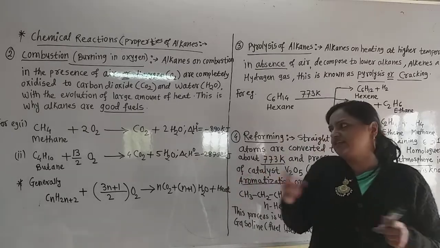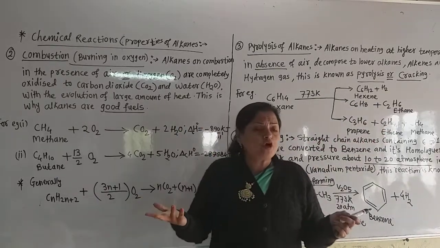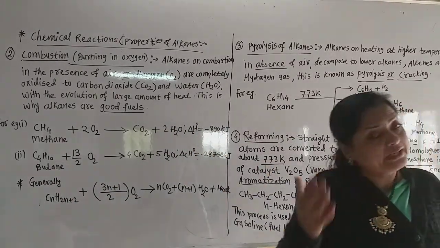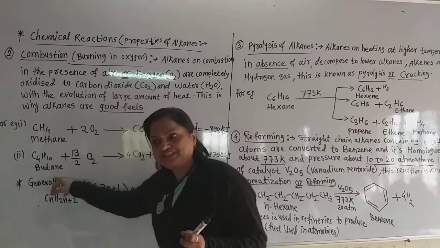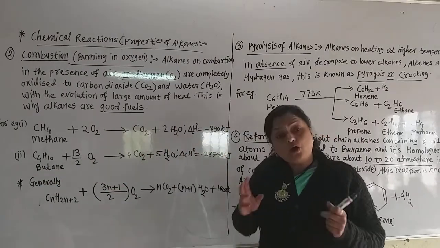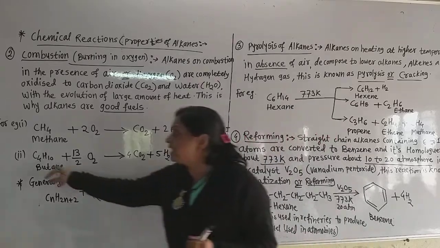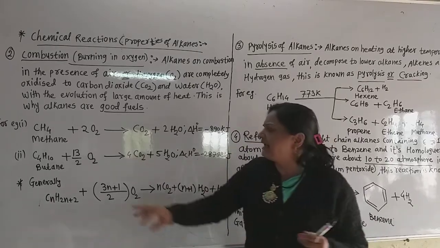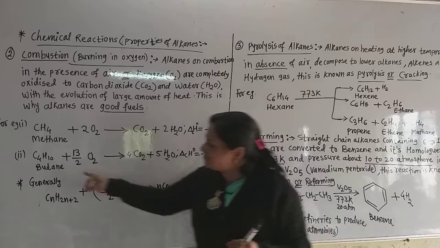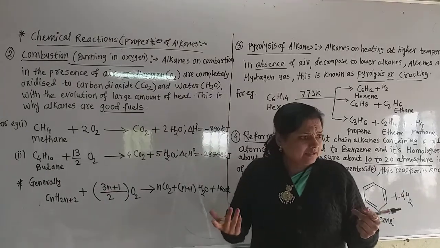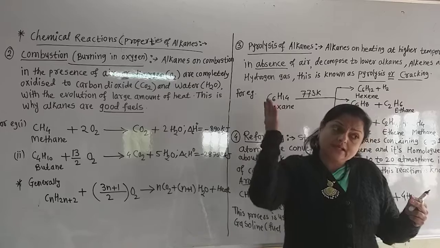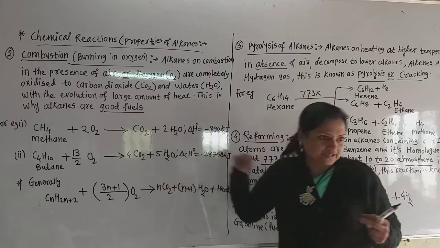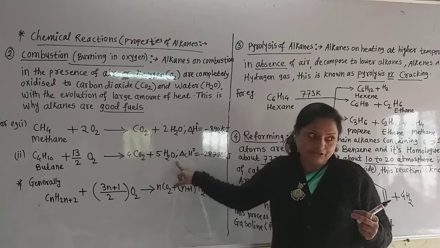Now let us see another example, butane. Now you know the formula of butane, C4H10: 4 into 2, 8, plus 2, 10. So it is C4H10, that is butane. Now how is this reaction balanced? Now see, there are 4 carbon atoms, so definitely 4 CO2 molecules are formed. So directly write down 4 CO2. As there are 10 hydrogen atoms, the number of water molecules is half of that. That means 5 water molecules, you can directly write.